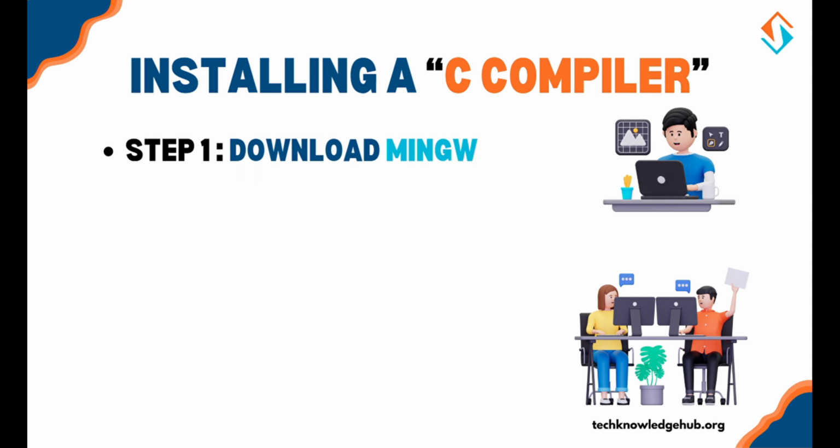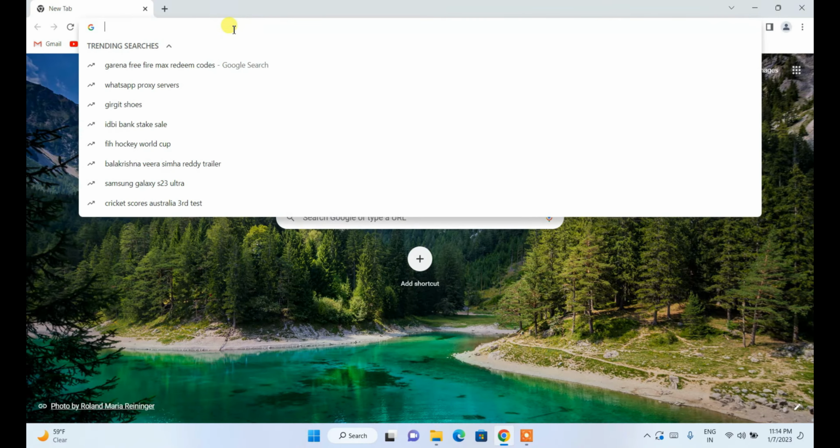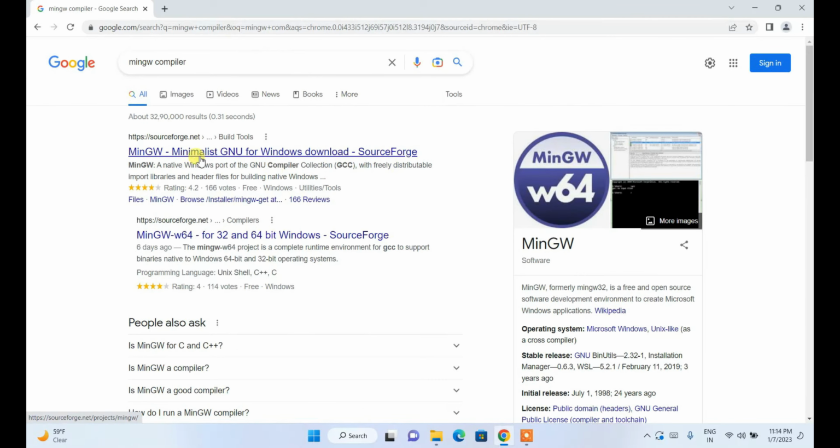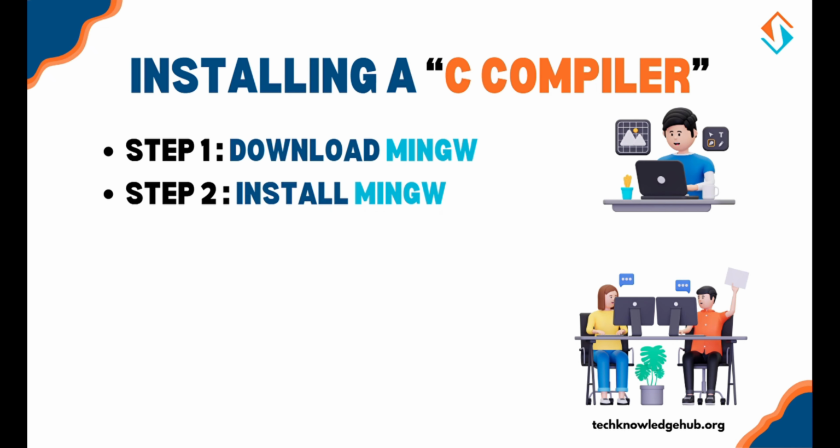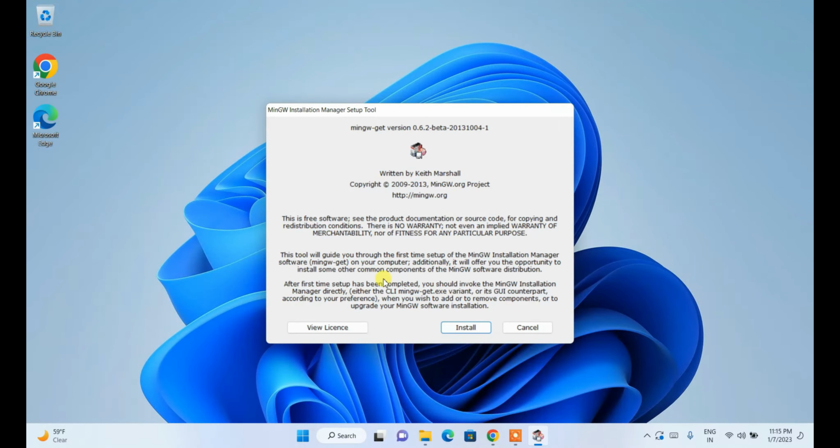First step is download MinGW. Open your web browser and go to the MinGW official website. Then click on the download link to get the MinGW installation manager. Second step is install MinGW. Run the installer.